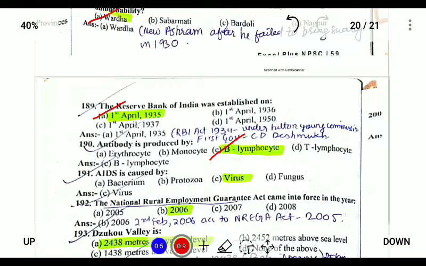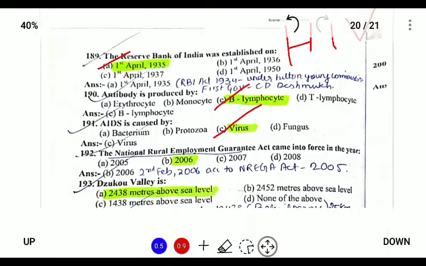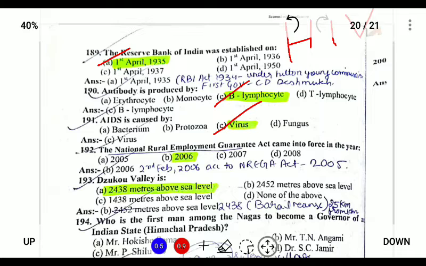AIDS is caused by a virus. AIDS is caused by the immunodeficiency virus, and while HIV is a virus, AIDS is a disease.